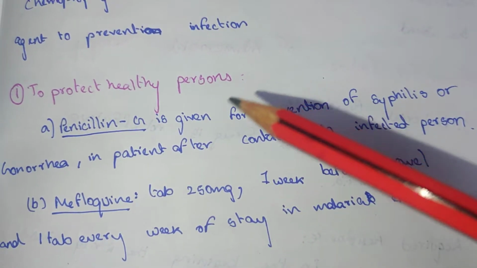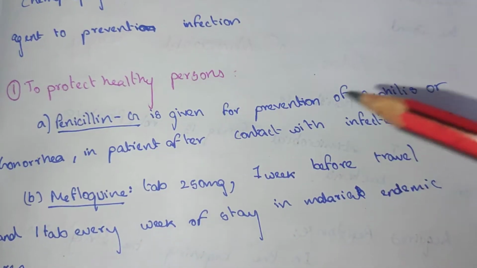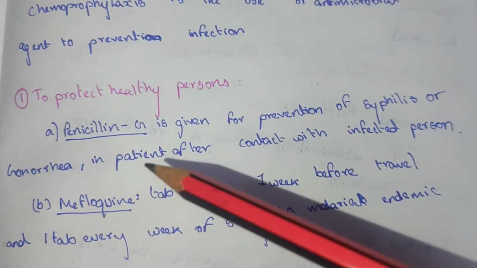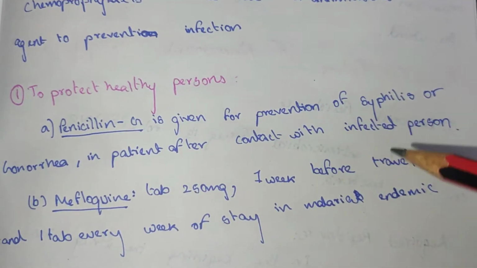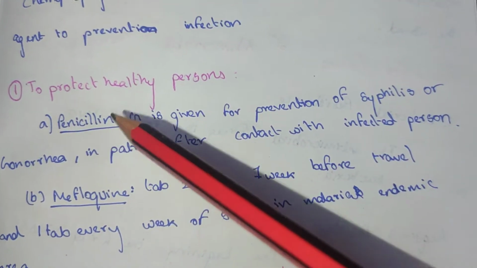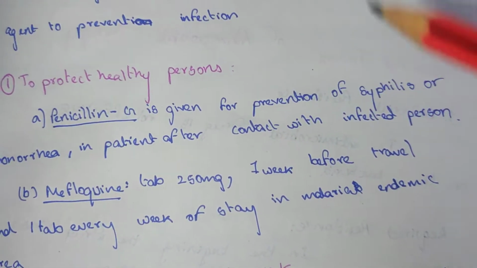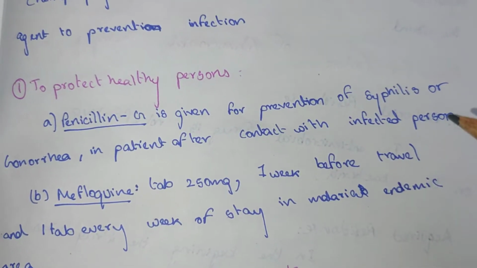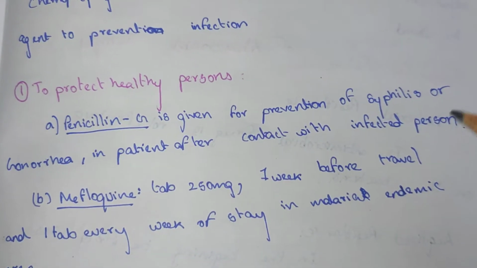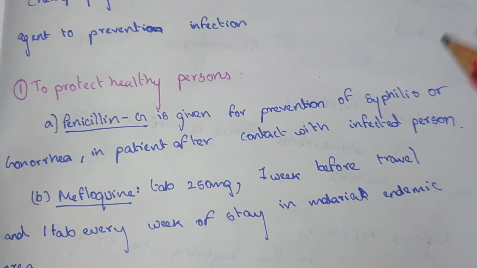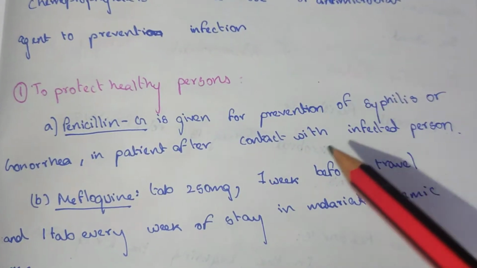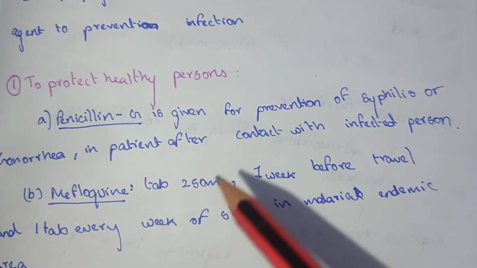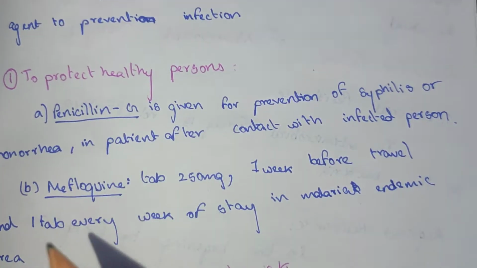To protect a healthy person, penicillin G is given for the prevention of syphilis or gonorrhea after contact with an infected person. If anybody is in contact with an infected patient, he may develop syphilis or gonorrhea, and this is treated by penicillin G.